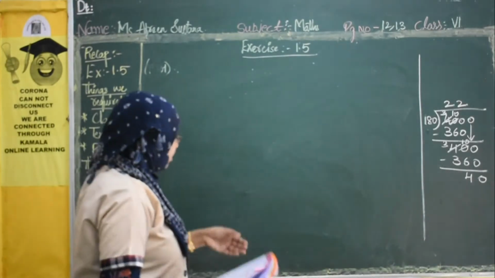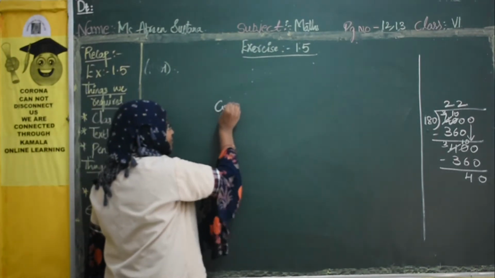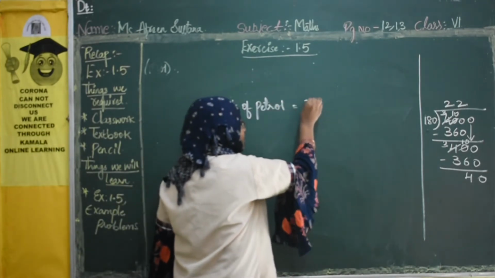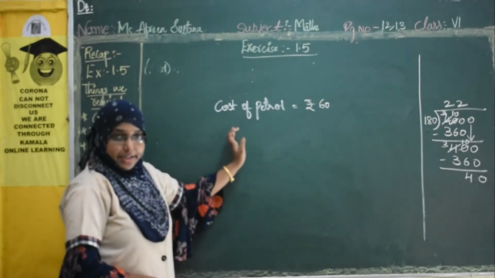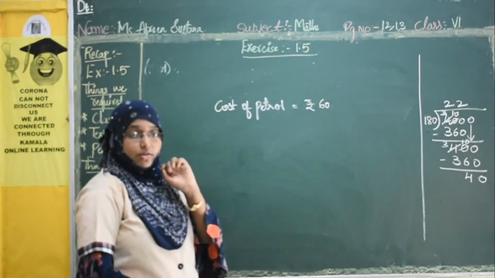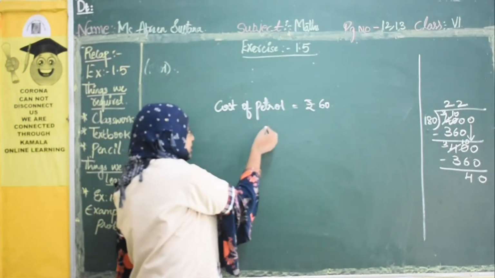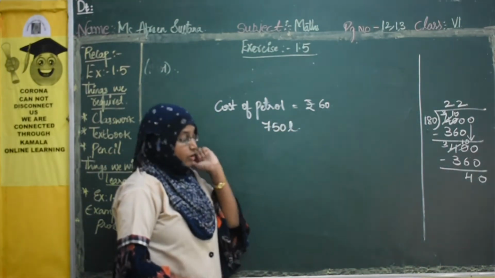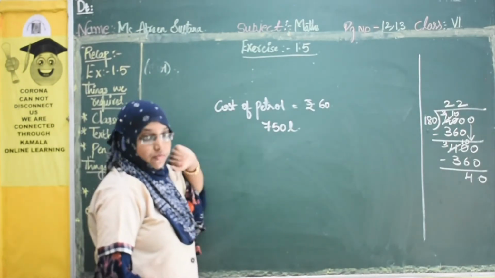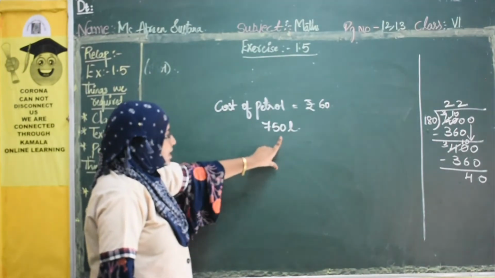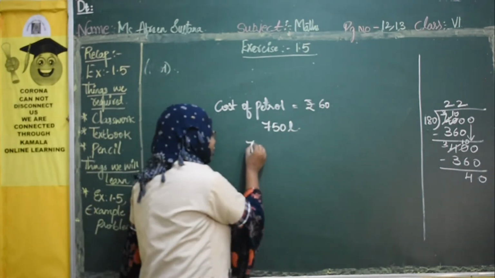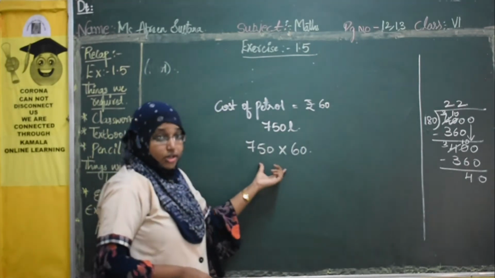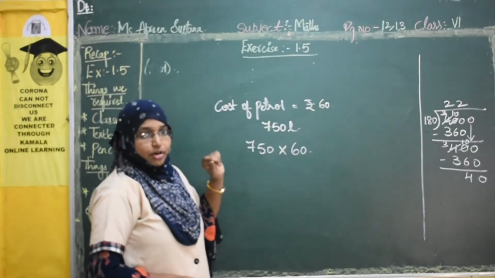Yes. See what they are saying, cost of petrol per liter. They have given rupees 60. For 1 liter of petrol, the cost is 60. So for one day, the petrol bunk is selling 750 liters of petrol. So how much money will they get at the end of the day? So what we will do, we will multiply 750 with 60. Whatever answer you get, that many rupees they will get at the end of the day.